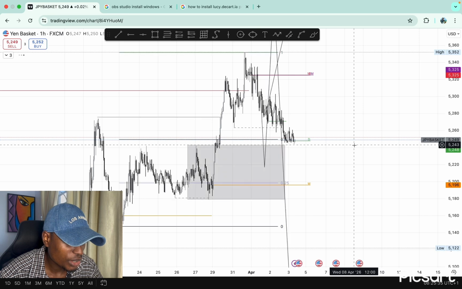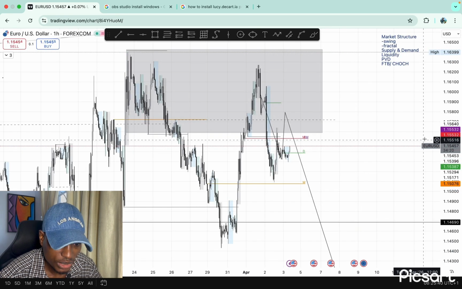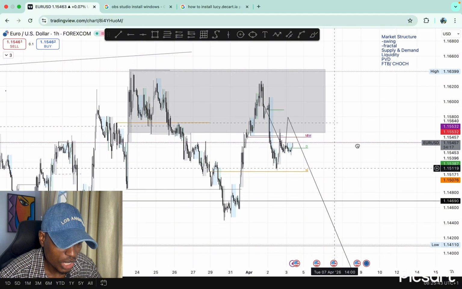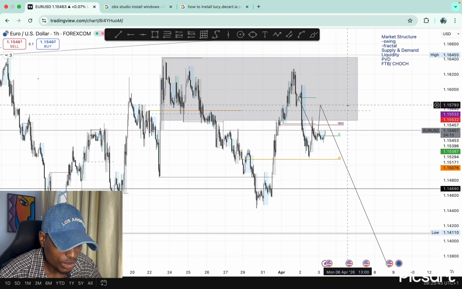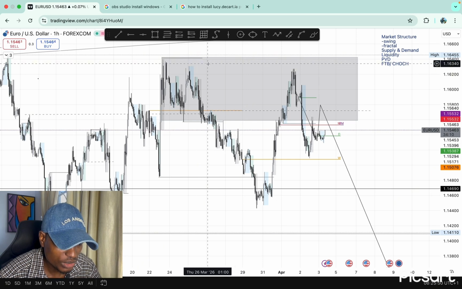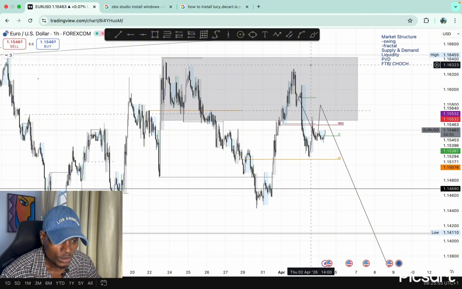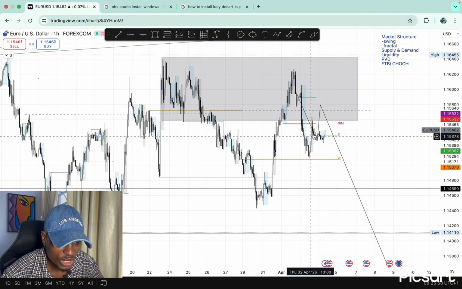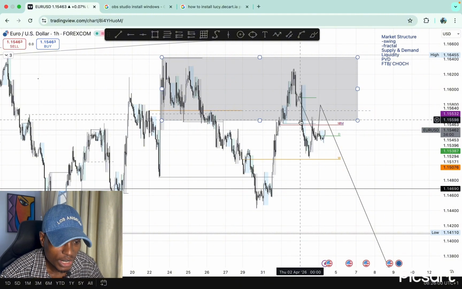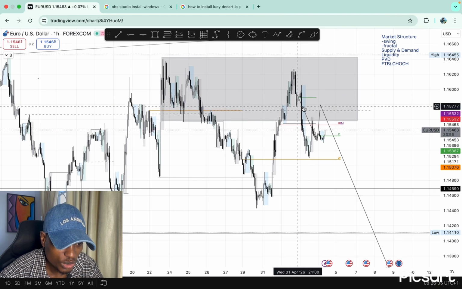So the next pair will be EURUSD. EURUSD rejecting the supply zone above, though this was looking weak because it had relatively poor highs, but at the end of the day, EURUSD respected the zone. So what do we want to see here now? I want to see price continue to sell off, as we already have our 1 hour structure shift here, fractal structure shift here, and 4 hours also here.